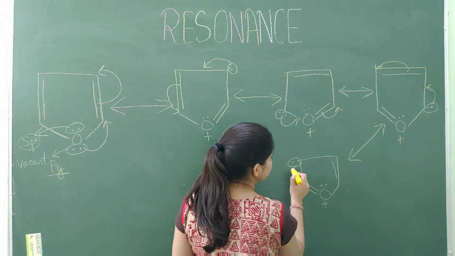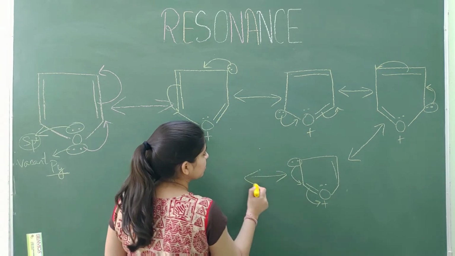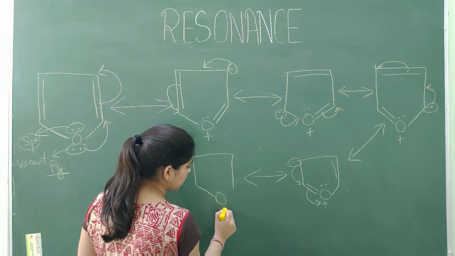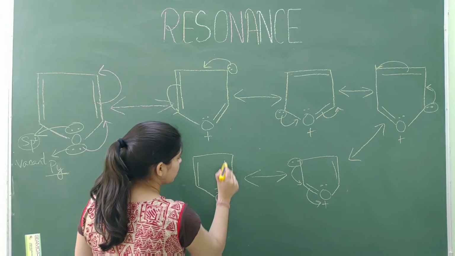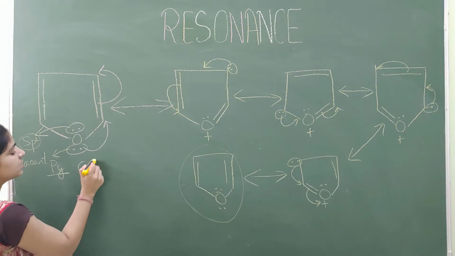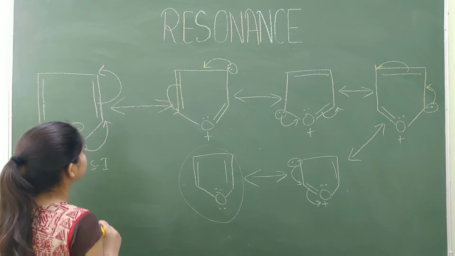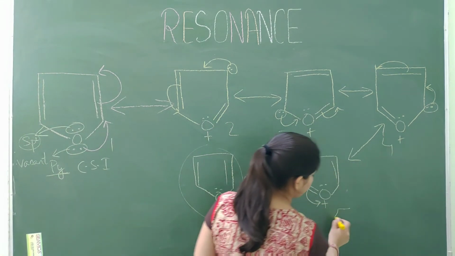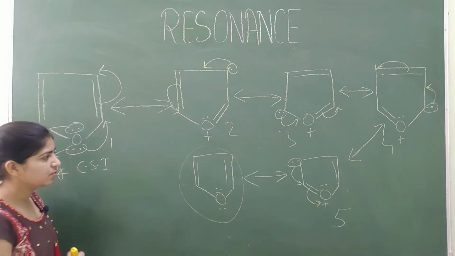Now this lone pair will move here and this bond will move here. So this structure is similar to first canonical structure. Okay. So total number of canonical structures are 1, 2, 3, 4 and 5. Okay. So there are 5 canonical structures in furan.